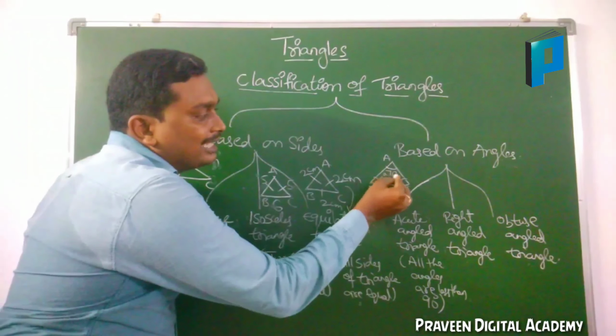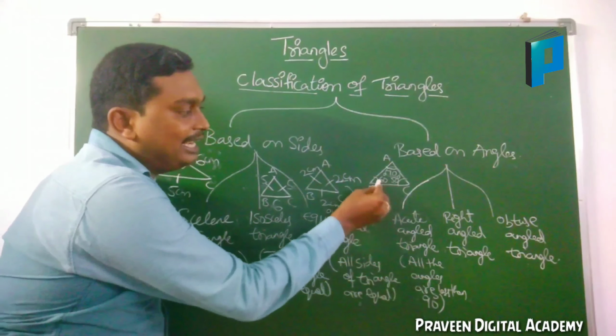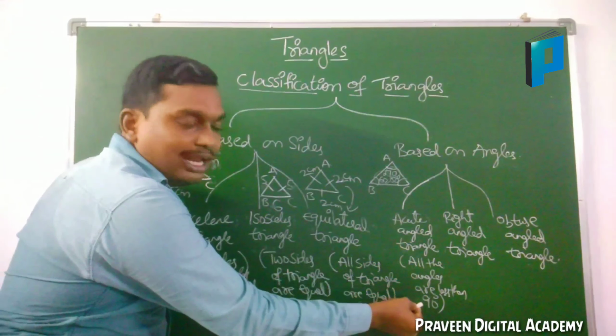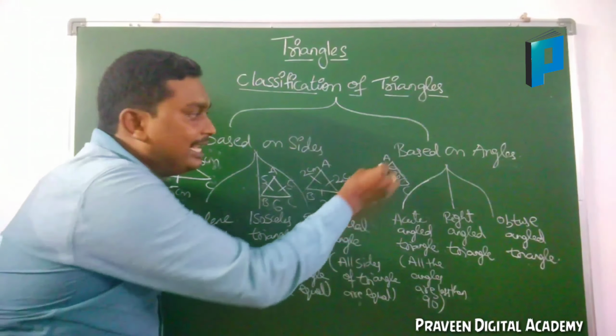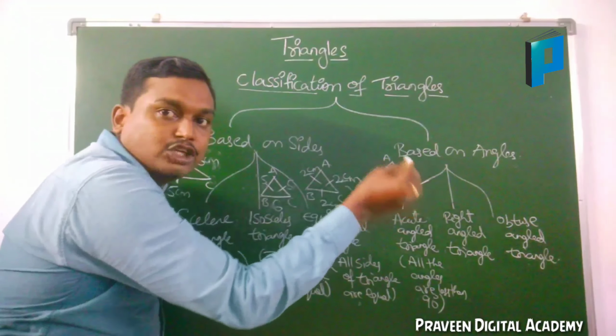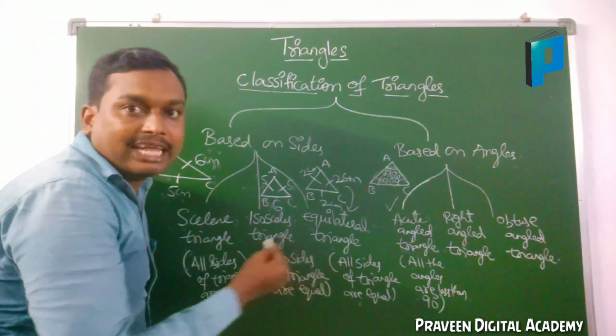Here angle A is 70. 70 is less than 90. 60 is also less than 90. 50 is also less than 90. Each angle of a triangle should be less than 90. Then only we will call it an acute angle.